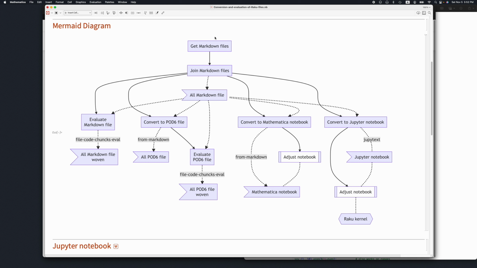So we took a bunch of markdown files, made one big markdown file, converted it to POD6. Both the markdown file and the POD6 files, we could evaluate with a function which allows this contextual evaluation of the Raku code. Then we created a Mathematica notebook and a Jupyter notebook, and then we did some adjustments to them.